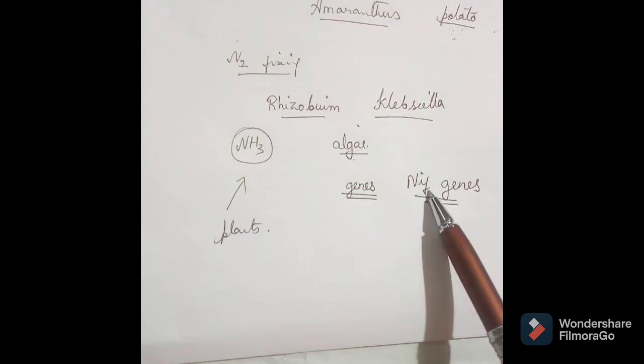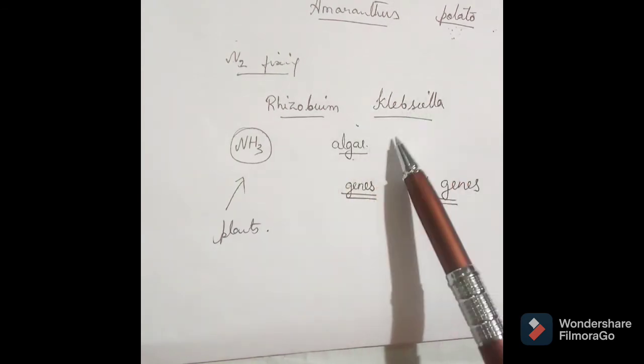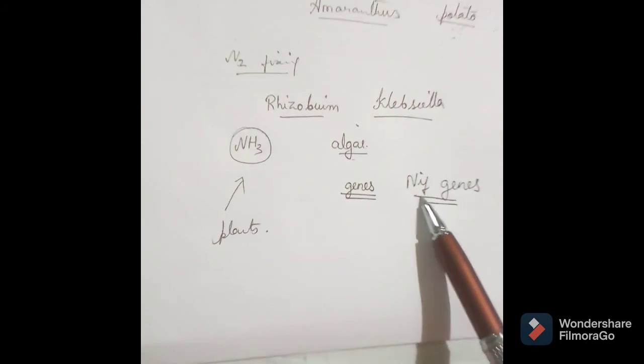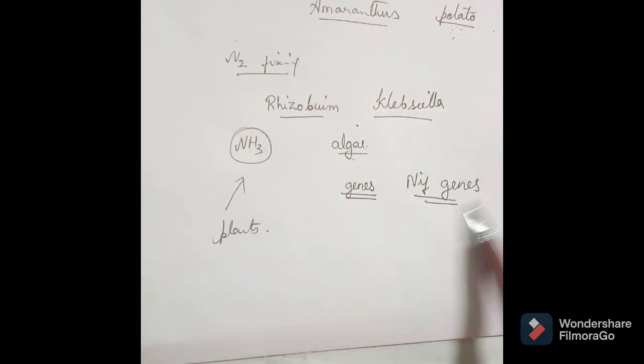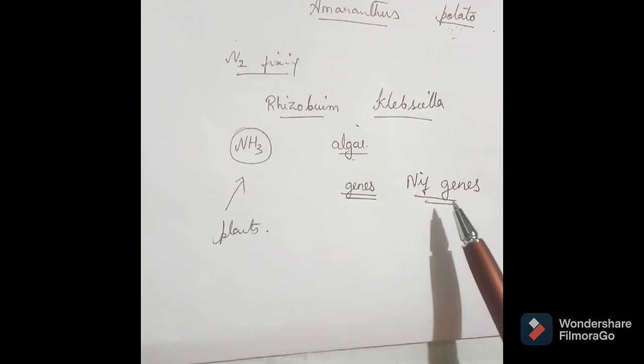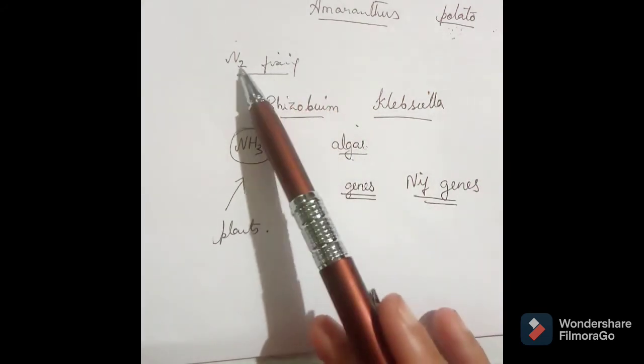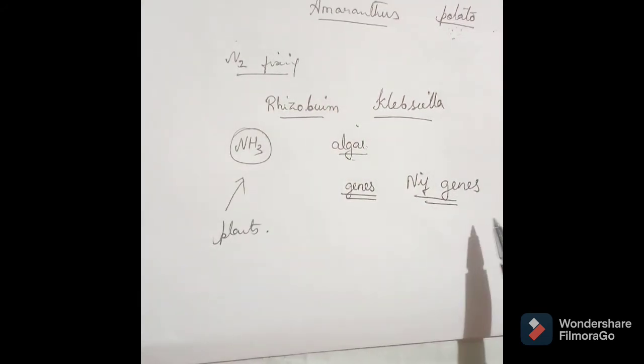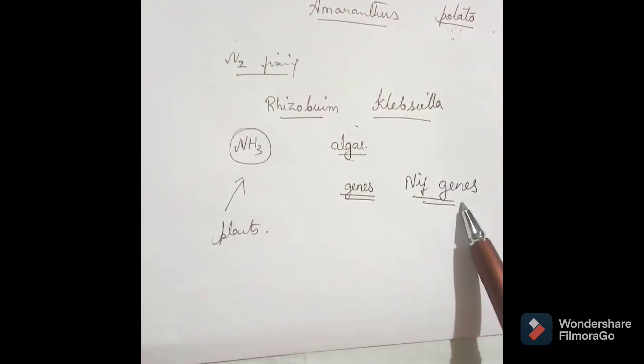All these bacteria, both free living and symbiotic, contain NIF genes in their genome. These NIF genes produce the enzymes. If you remember, the ones responsible for fixing nitrogen are the nitrogenase enzymes. Those enzymes are synthesized from these NIF genes.